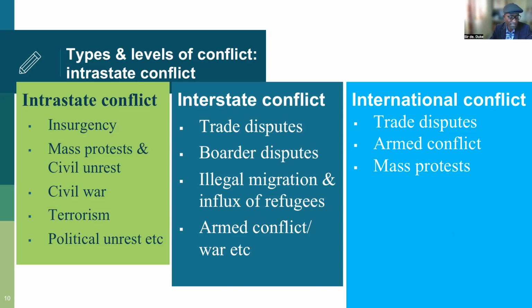Why mass protests are also included under international conflict is because of the issue of human rights. The issue of human rights and human rights abuses is an international concern. Wherever there are allegations of human rights, the international community may find need to intervene. That's why mass protests also fall under international conflict.